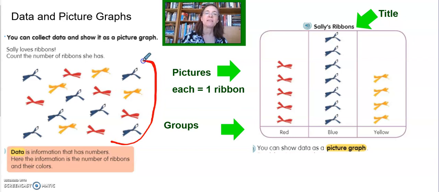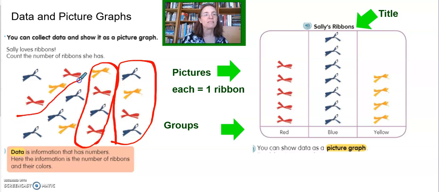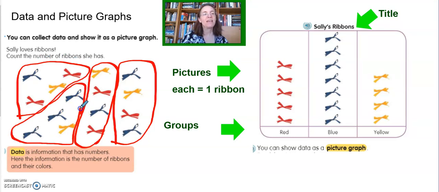But I'm noticing that here is a group of 4, and here is a group of 4. I'm going to guess that these are a group of 4. 1, 2, 3, 4. Yep. And look, 1, 2, 3, 4. So now I have 4 groups of 4. If you already love multiplication, you may already know this, but if it's new to you, when we're multiplying, we're adding similar size groups over and over again. And here I have 4 groups of 4.